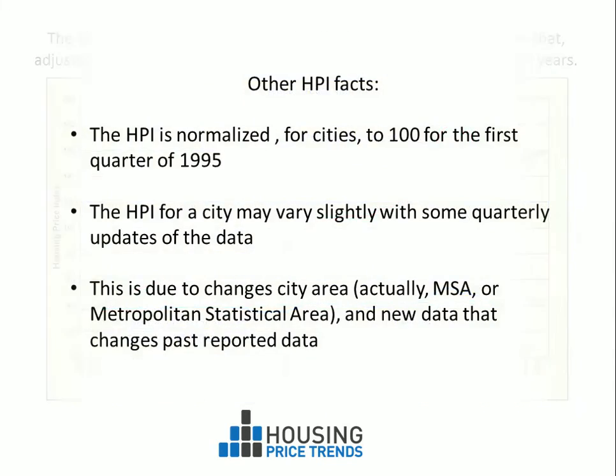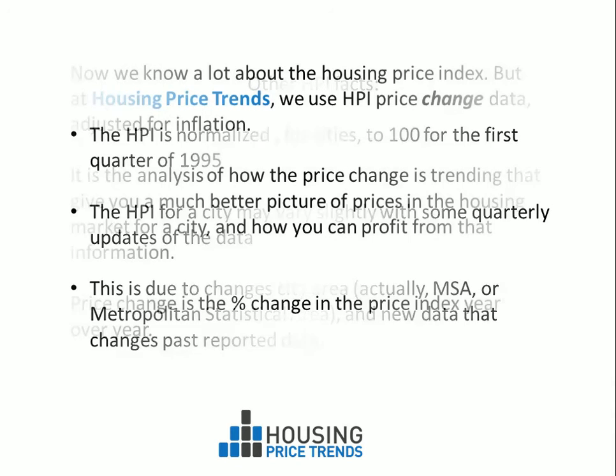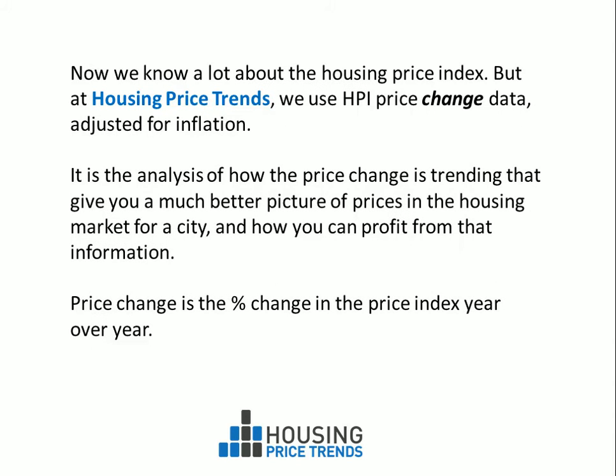Now I should mention something else about the Housing Price Index. The HPI is normalized for cities to 100 for the first quarter of 1995. You may notice that the HPI for a city may vary slightly with some quarterly updates of the data. This is due to changes in city area, actually MSA or Metropolitan Statistical Area, as well as new data that changes past reported data.